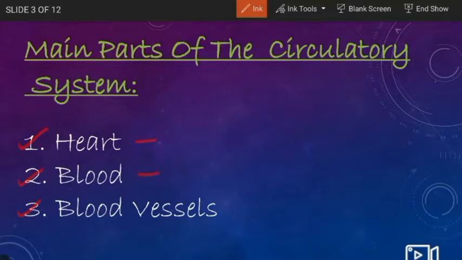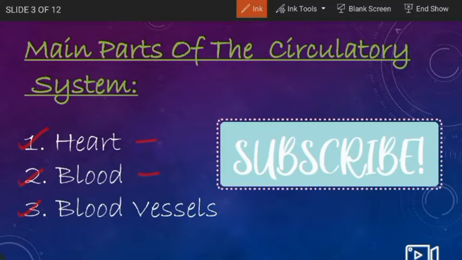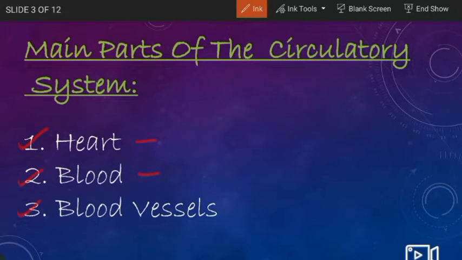Blood. Functions of blood are as follows. It regulates the body temperature, it removes waste products from the body, it transports oxygen and nutrients to each and every part of the body, and it protects our body from various infections and diseases. And blood vessels are those which transport blood.